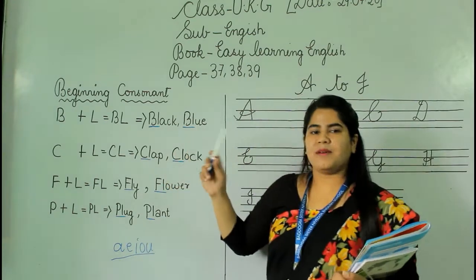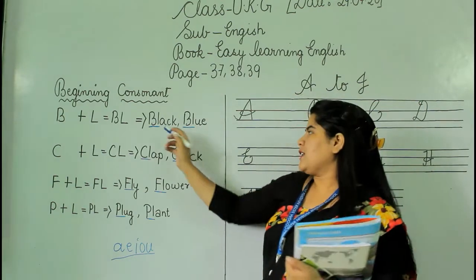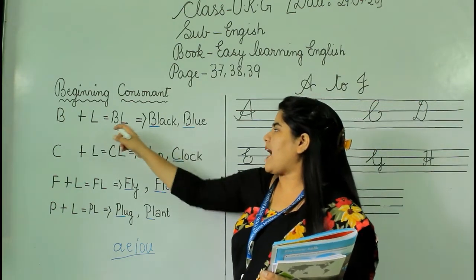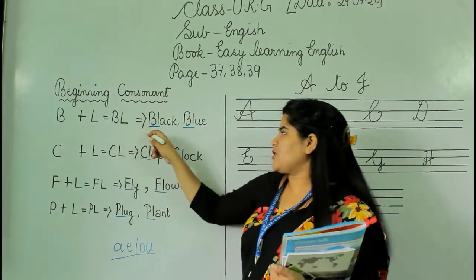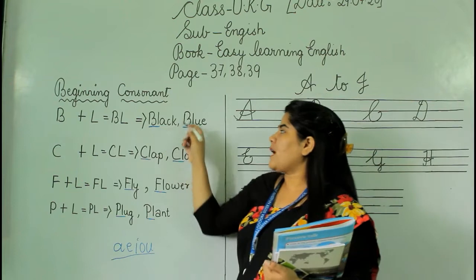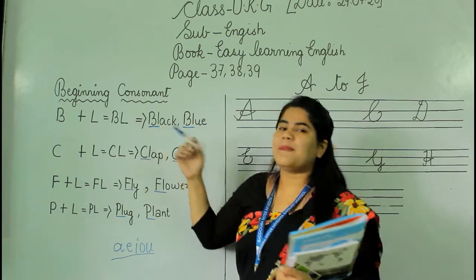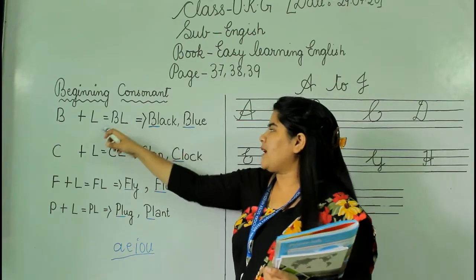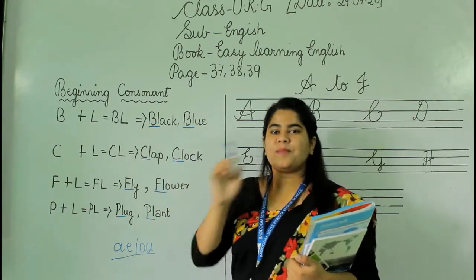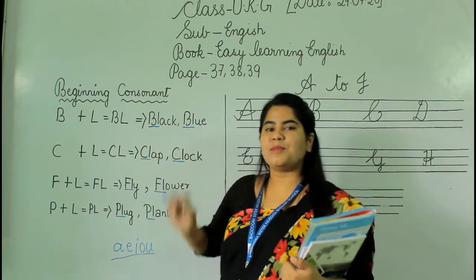Like for example, in the words black and blue, we have added these both letters together over here. These are the beginning letters. So when we are pronouncing this word, then how do we pronounce it? Black. That means bl. B plus L equals to bl. Okay? Like in black and in blue.